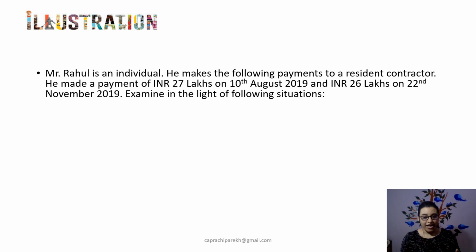So there are 5 illustrations which I have covered in this slide, and this is the basic information which is common to all illustrations. Mr. Rahul is an individual. He makes the following payments to a resident contractor. He's made a payment of INR 27 lakhs on the 10th of August 2019 and INR 26 lakhs on the 22nd of November 2019. We are required to examine the applicability of Section 194M in the following independent situations.